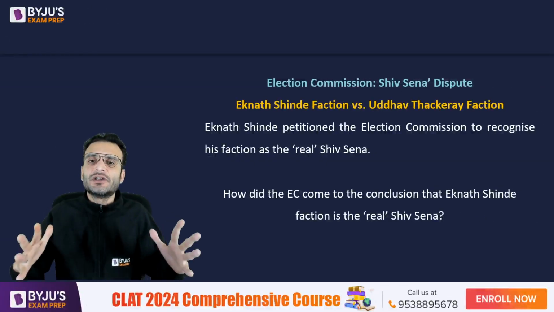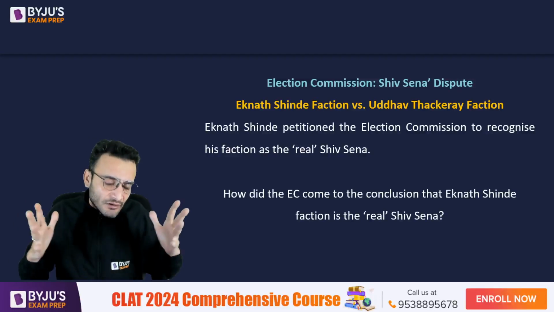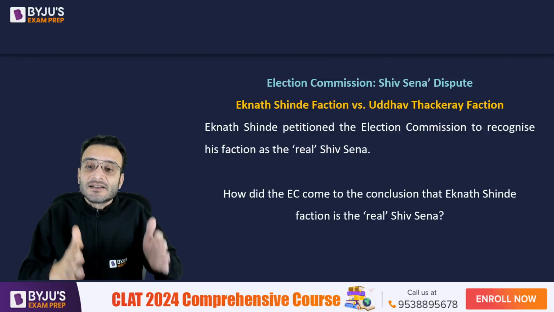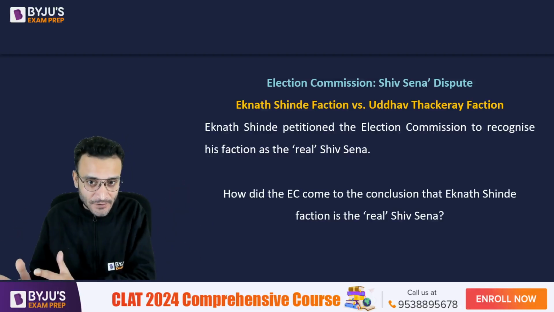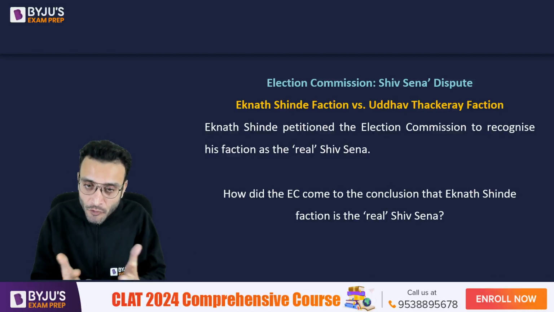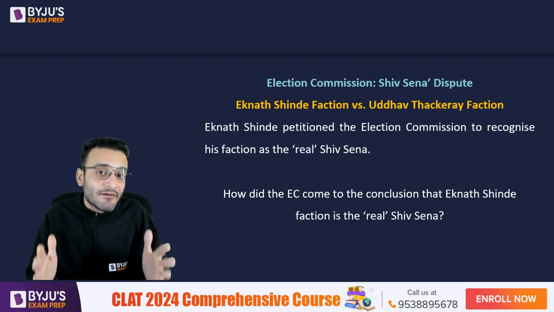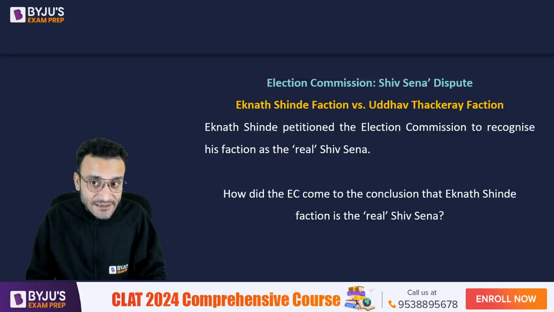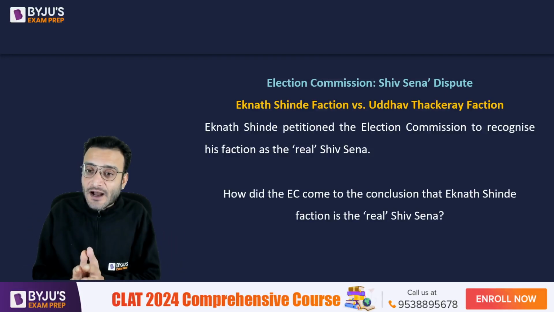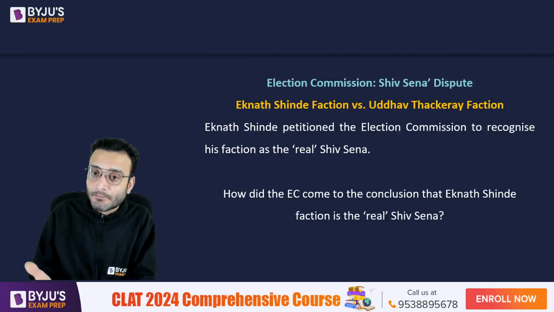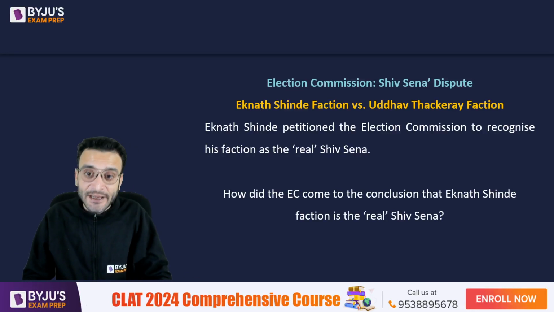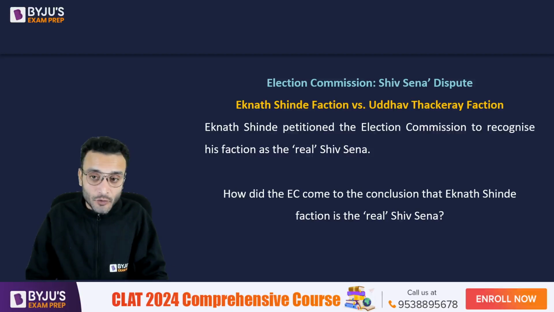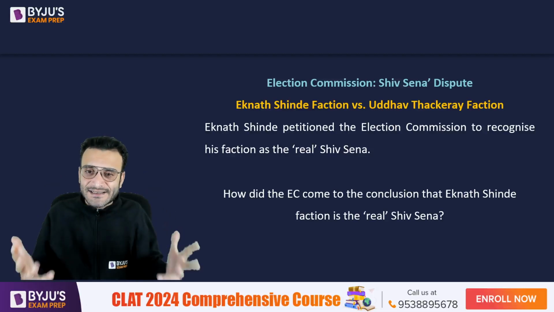Now, let's come to the Shiv Sena dispute. The dispute is between the Eknath Shinde faction and the Uddhav Thackeray faction. I'm sure most of you have read in the newspapers that there are two factions in the Shiv Sena. Uddhav Thackeray was the chief minister of Maharashtra. Right now, we have Eknath Shinde, who along with BJP has formed a coalition government and is currently the chief minister. Now, what is this dispute all about?